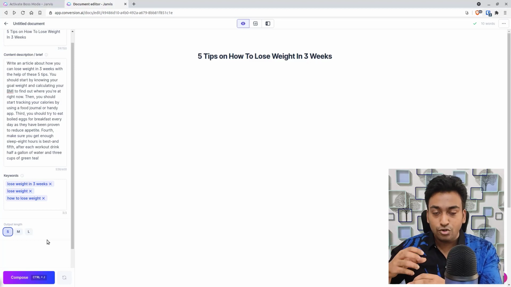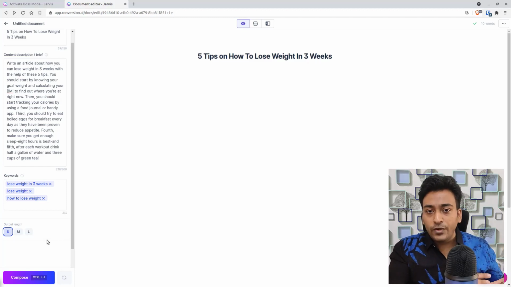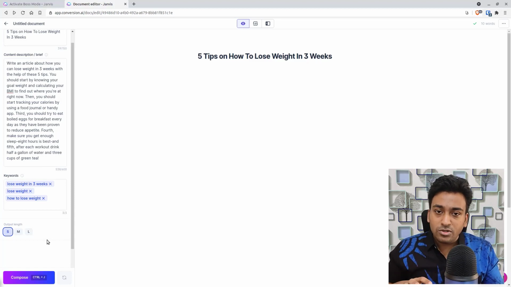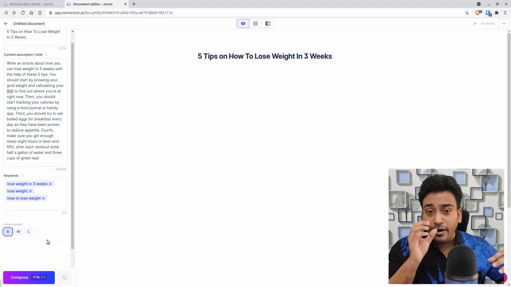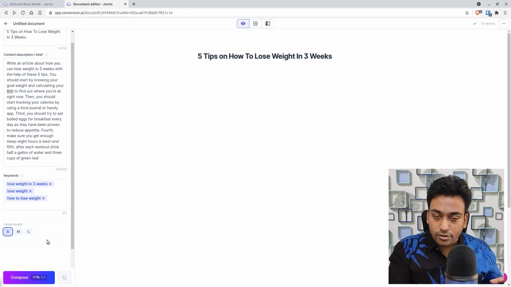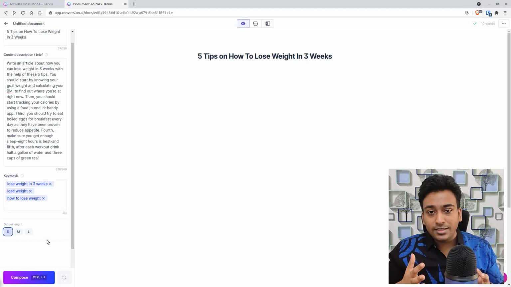Another feature, which I will show on the later side of this video, where this control varies a lot and there is no fixed good or not. This comes from experience. So what I would suggest is, if you want to give Jarvis full freedom and you don't mind Jarvis going anywhere it wants under that topic area, go with long. If you want to keep Jarvis on a tight leash and provide specific and focused content suggestions, keep it on small. If you're looking for something in the middle, just choose medium.